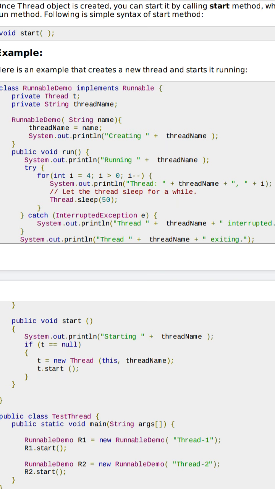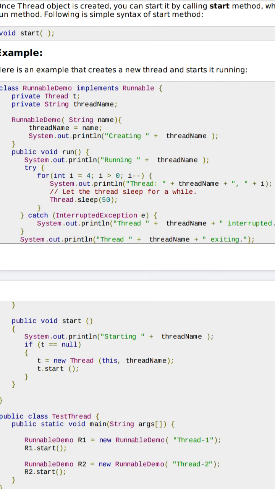Whatever the thread name is will print, as well as the i. After that we can sleep, or make that thread wait, for 50. Here it is 50. If you put 1000, that means 1000 milliseconds, that means 1 second. So here it is written as 50.